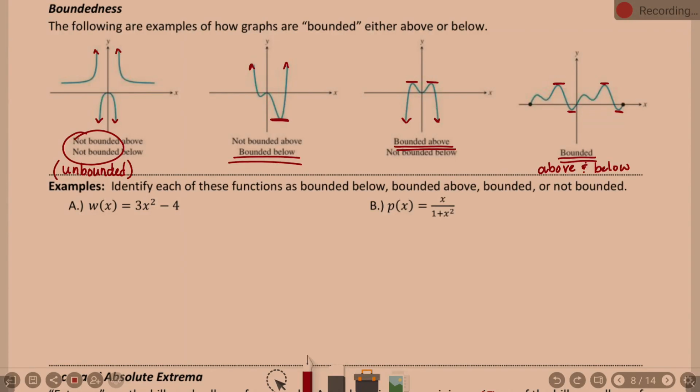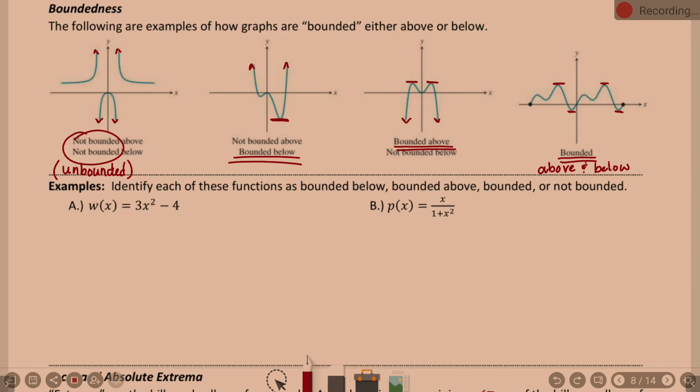We are picking up lesson 1.2, part 2, correct? Yeah. And in our last few minutes of class on Friday, I used it to just kind of go over the idea of what we mean by bounded. I'm trying to remember how the vocabulary reads. Bounded below, bounded above, bounded, or not bounded.